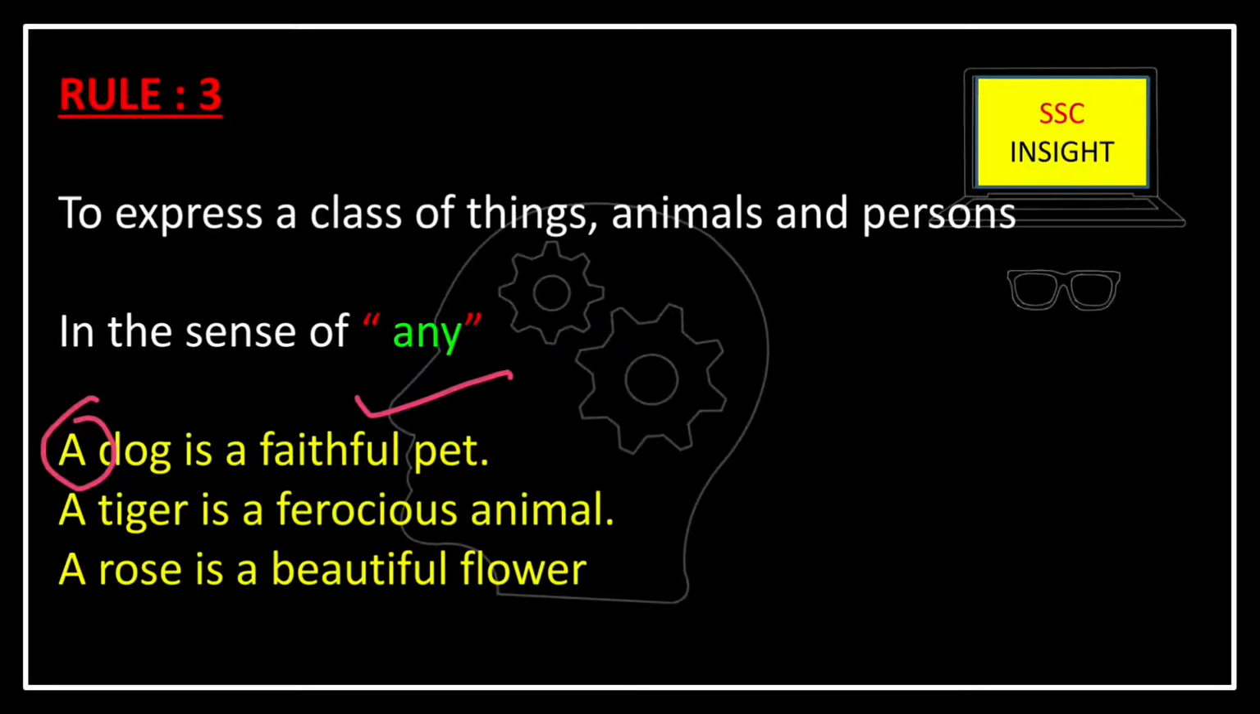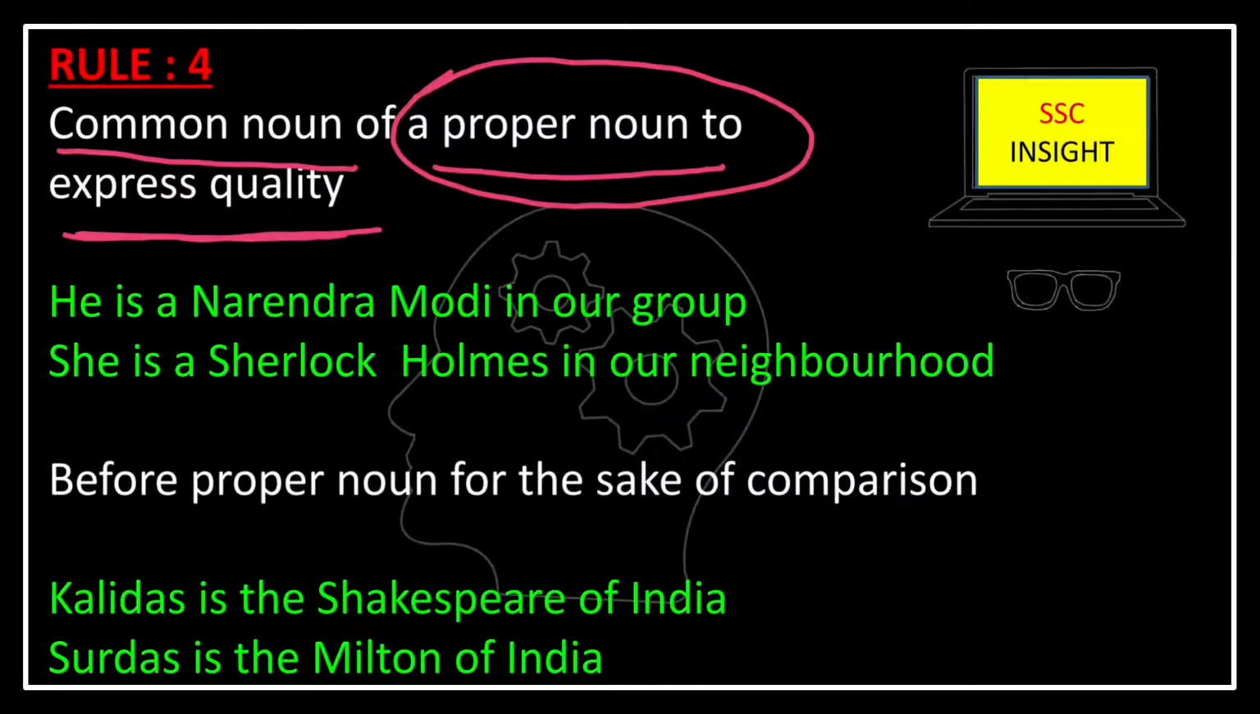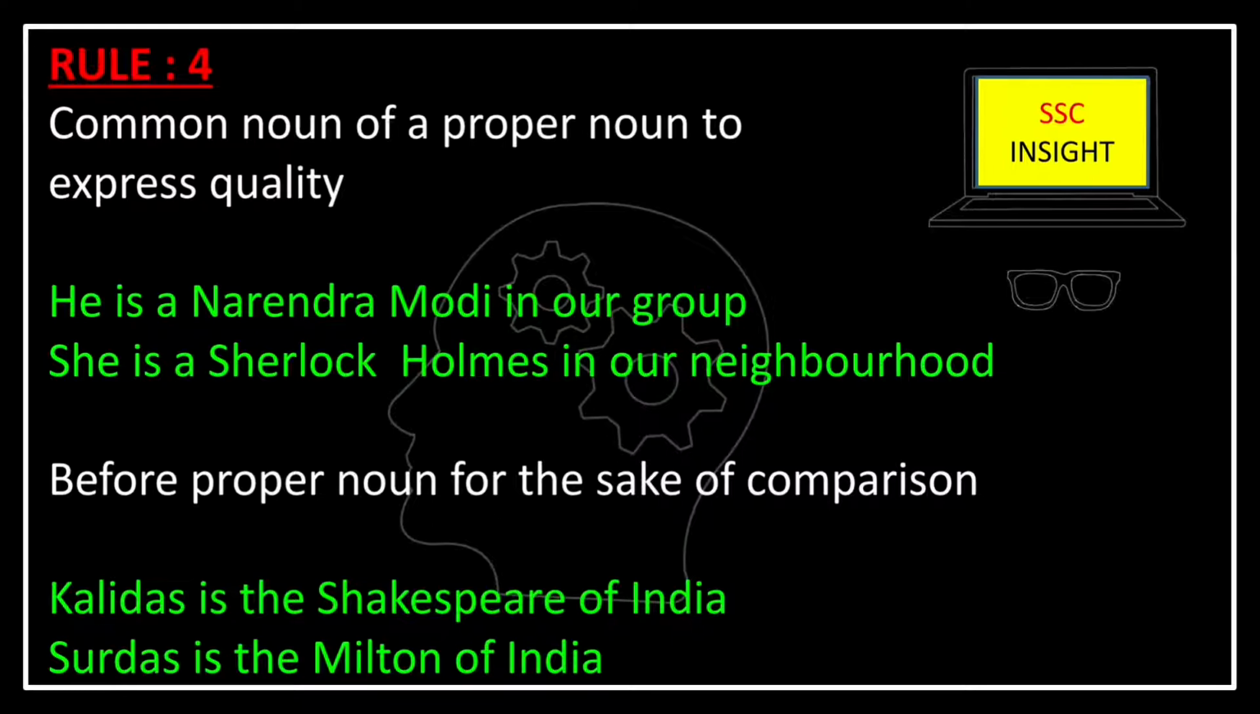Any individual from this community will represent this nature, this ferocious nature. That's why we are using indefinite article here. Next rule is, if we use any indefinite article in front of a proper noun, it becomes a common noun, and to express the quality of the common noun, we use this rule. Like example, he is a Narendra Modi in our group.